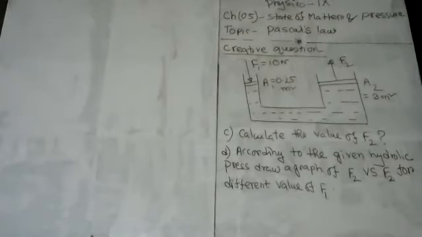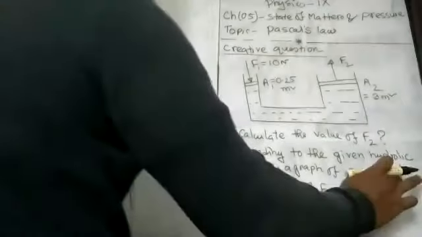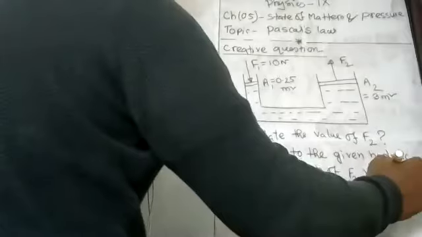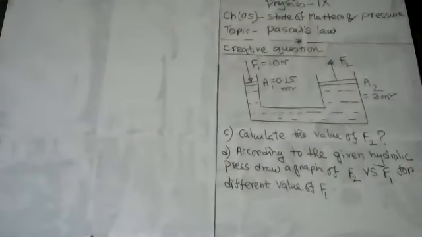Question number C, calculate the value of F2. And question number D, according to the given hydraulic press, draw a graph of F2 versus F1 for different values of F1.